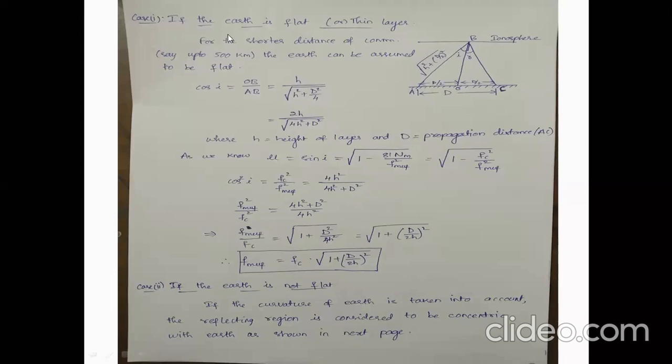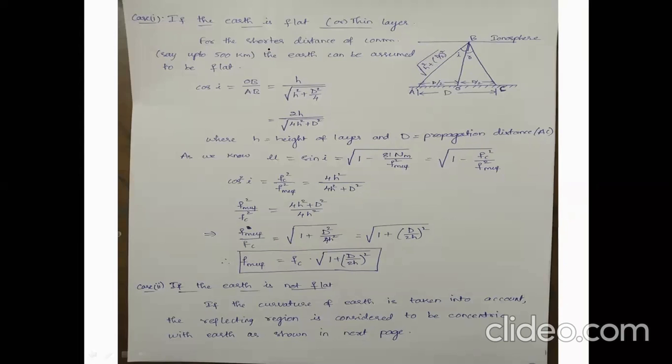There are two cases to calculate this. First case, if the earth is flat. Generally it is not flat, but we'll treat it as flat. If the earth is flat, for shorter distances of communication, say up to only 500 kilometers, earth can be assumed as flat.